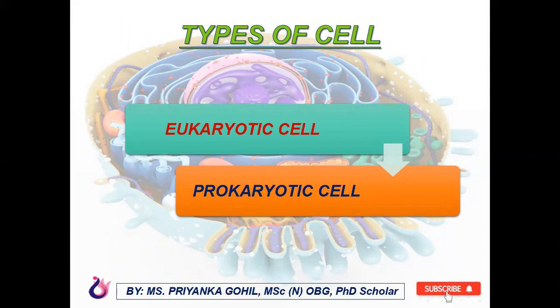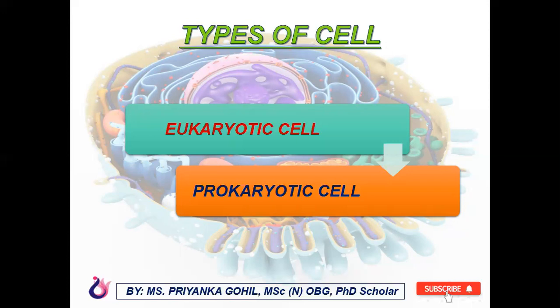It has a nuclear membrane within which there are well-defined chromosomes, and it has other membrane-bound organelles like mitochondria, endoplasmic reticulum, Golgi bodies, etc. We will discuss all these later. Organisms with eukaryotic cells are called eukaryotes and they may be single-celled or multicellular organisms, like cells of plants, animals and fungi.